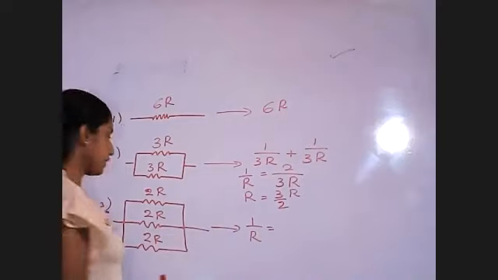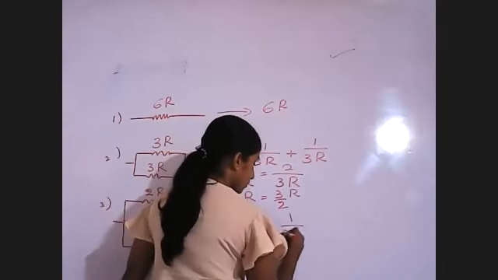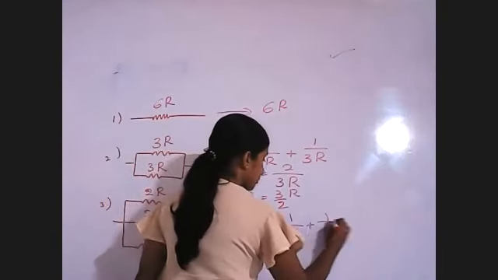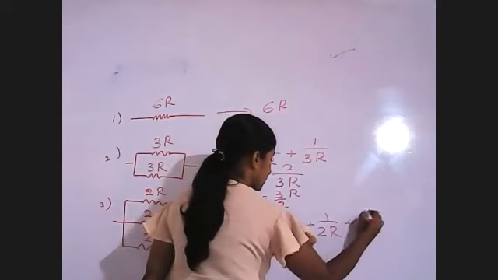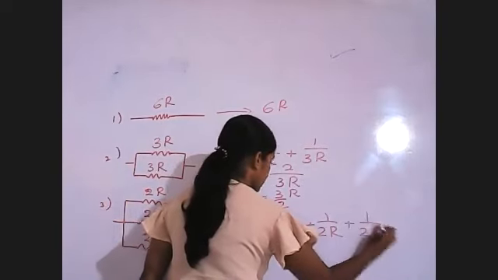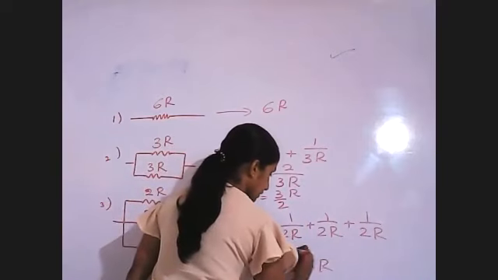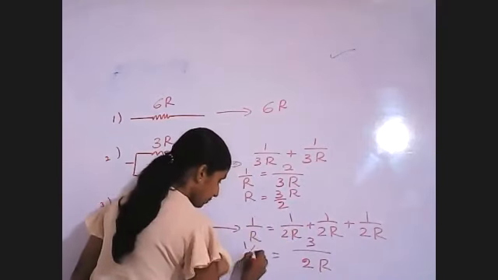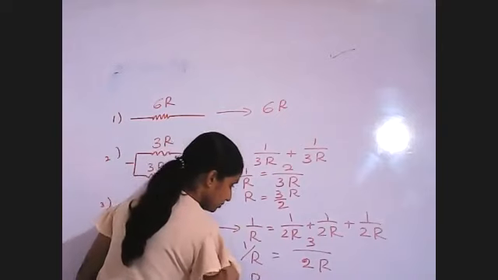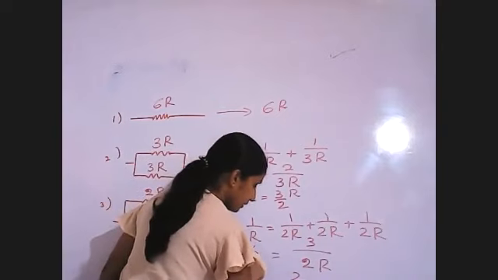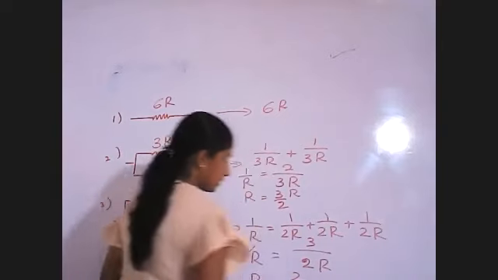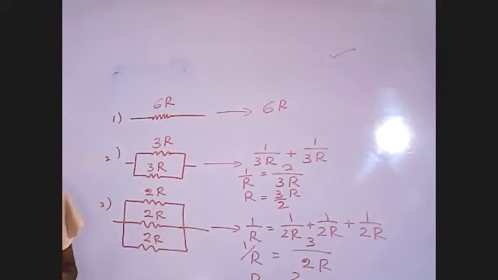That means 1 over 2R plus 1 over 2R plus 1 over 2R. Then we get the sum, 3 over 2R, so the equivalent resistance is 2 divided by 3R.